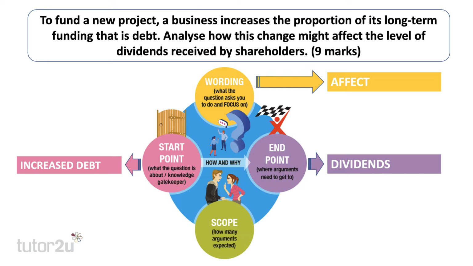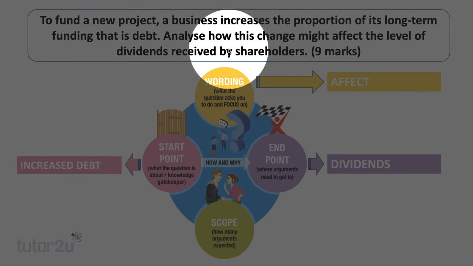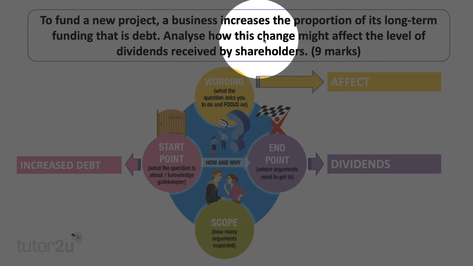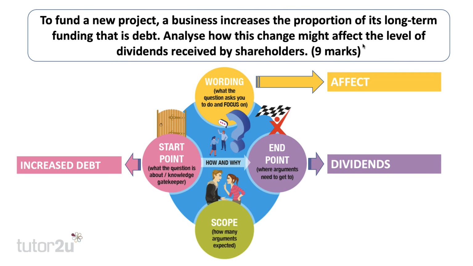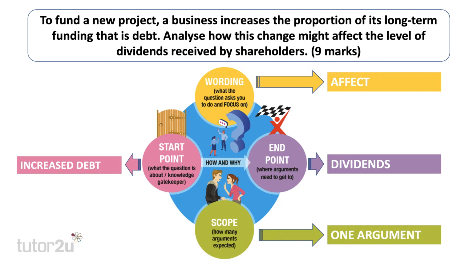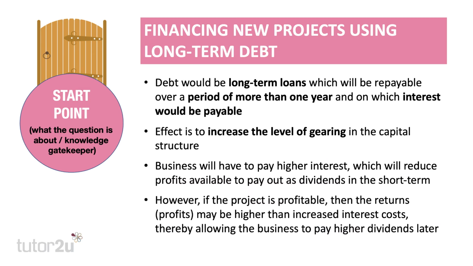How many arguments do we need? Well, just looking at the question, analyse how this change might affect the level of dividends. It doesn't say analyse the ways it might affect. It's this change. So singular, therefore one argument will be enough, provided it's well developed and focused on the question, to get to level 3.